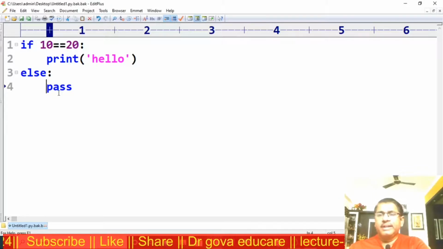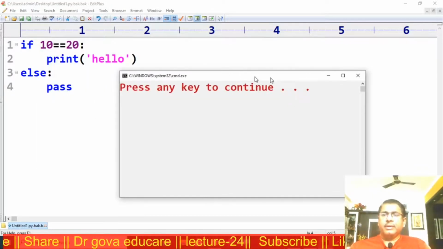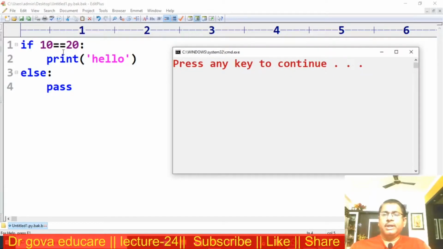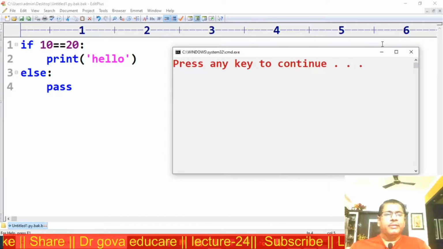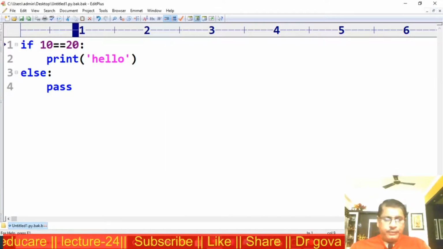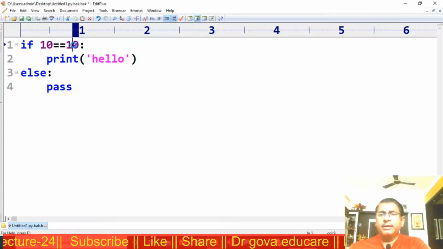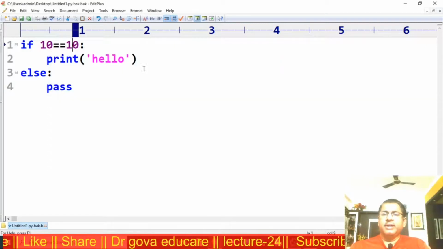Now it is syntactically correct. If 10 is equal to 10, hello will be displayed on the screen.